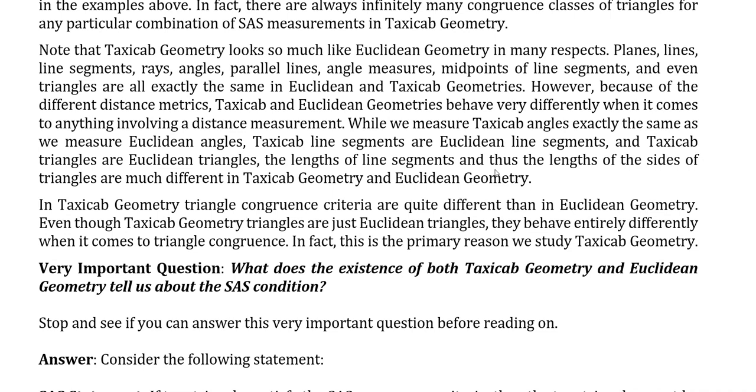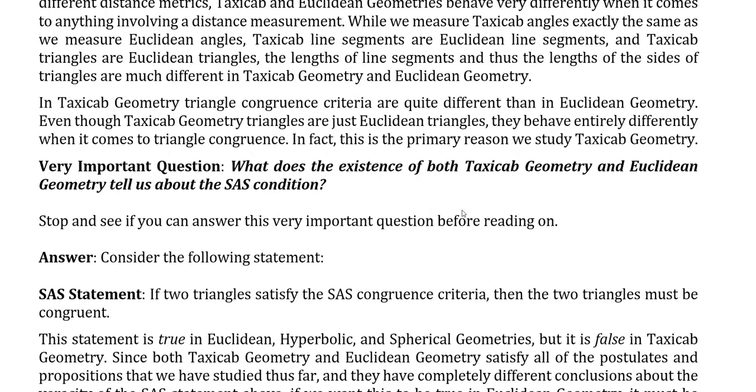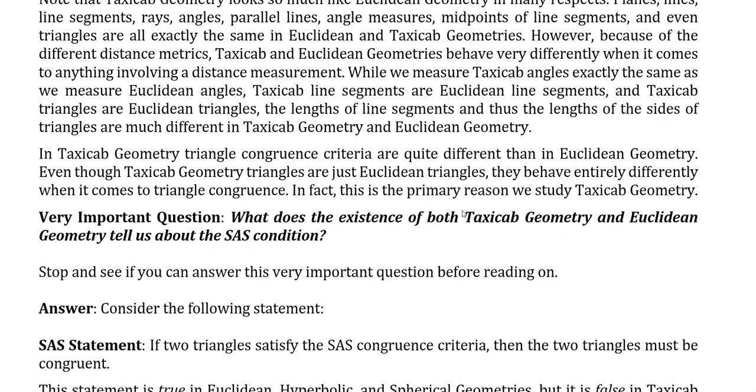Okay, hopefully you took time to think about this, and let's consider as we go further. Look at this statement here. We'll call it an SAS statement. If two triangles satisfy the SAS correspondence criteria, then the two triangles must be congruent. In other words, if they have two pairs of corresponding sides congruent and the pair of corresponding included angles is congruent as well, then the two triangles must be congruent.